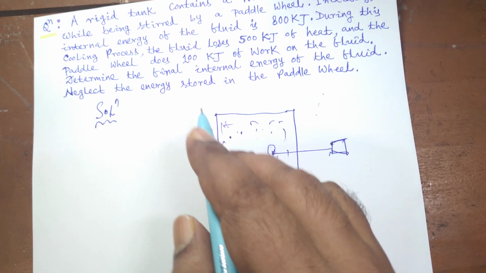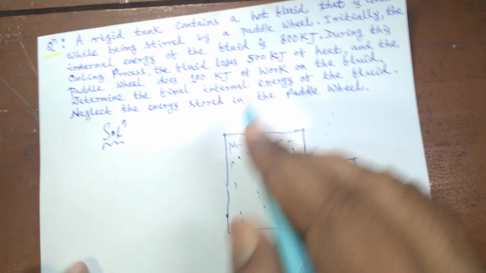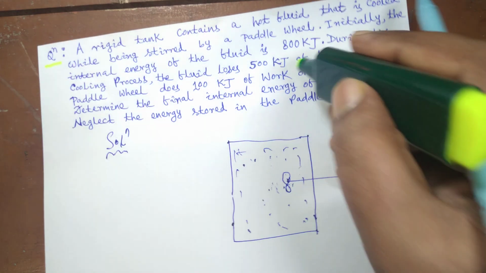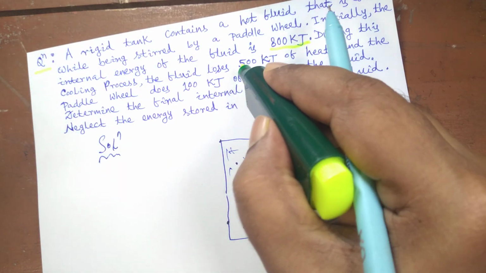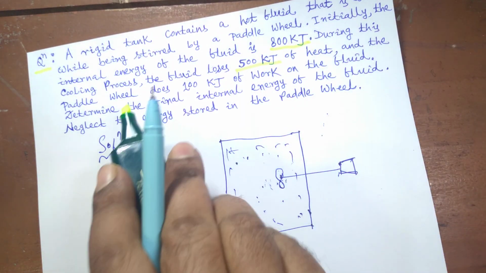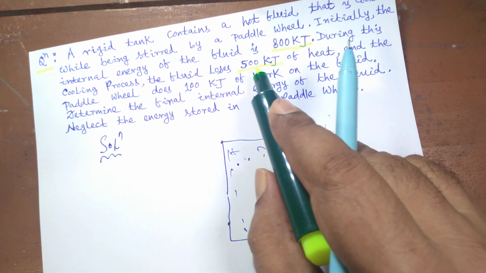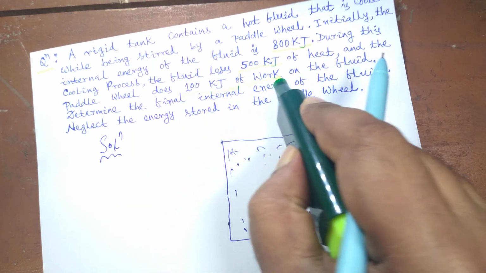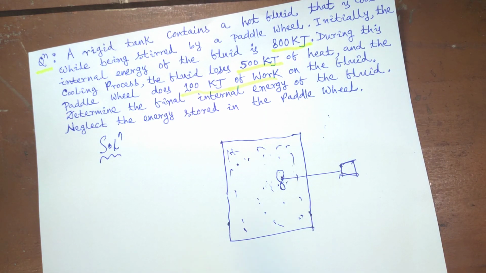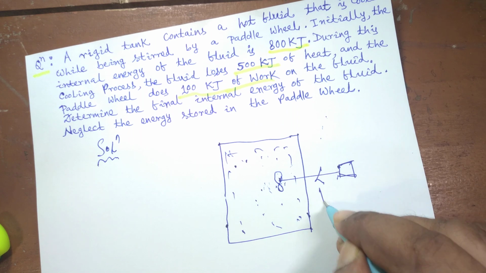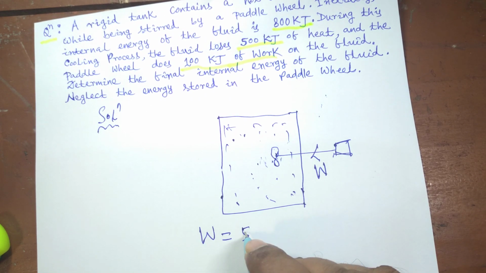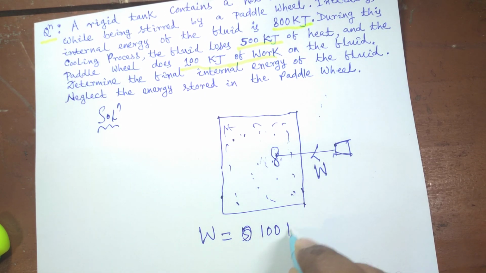And whatever data are given is, initially the internal energy of the fluid is 800 kilojoule, and during this cooling process the fluid loses 500 kilojoule of heat, and paddle wheel does 100 kilojoule of work. So what are the data given? Suppose this is paddle wheel work, W, paddle wheel does 100 kilojoule of work on the fluid.